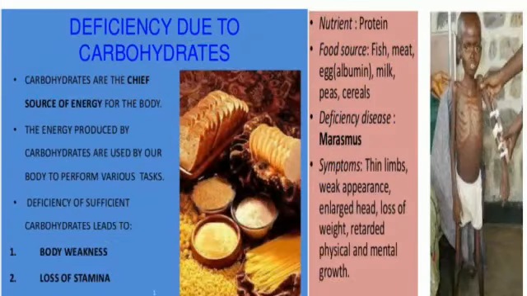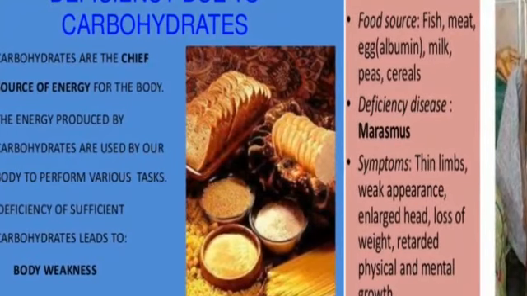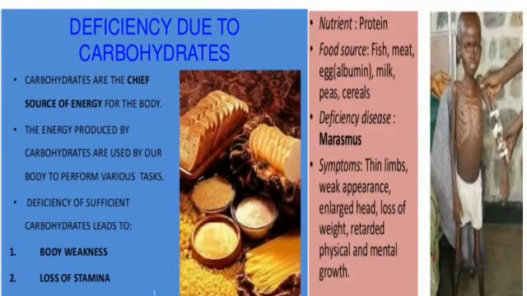Now we will study the deficiency of carbohydrates and proteins. Carbohydrates are the chief source of energy for the body. The energy produced by carbohydrates is used by our body to perform various tasks, and if we have a deficiency of carbohydrates, it leads to loss of body weight and loss of stamina.